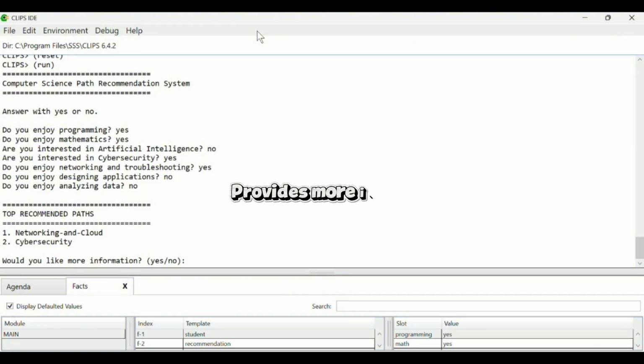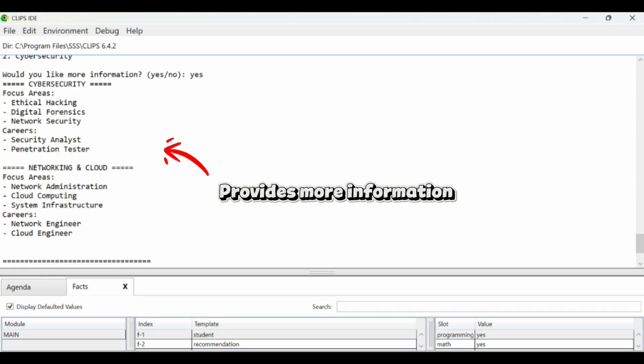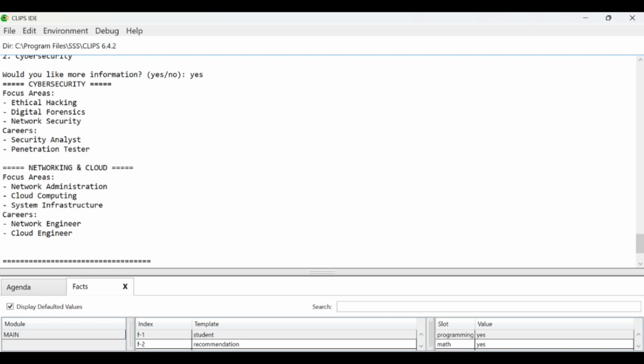The system also provides additional information about the recommended pathways. This also allows users to learn more about the focus areas, required skills, and potential career opportunities associated with each specialization before making a decision.